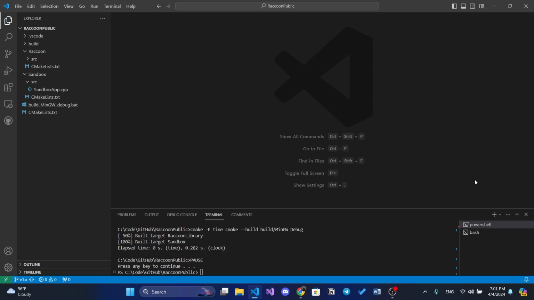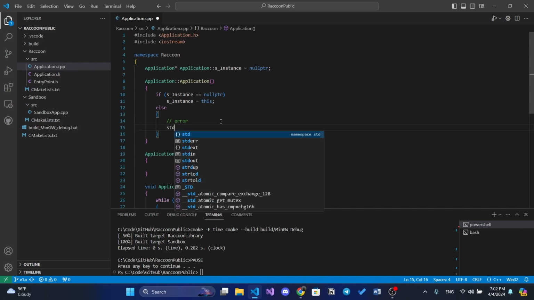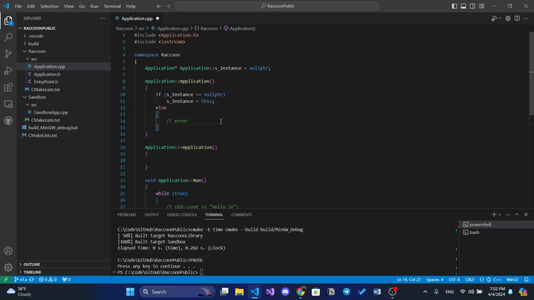The same goes for simple info messages. When your object isn't a null pointer, so it's initialized correctly, you just type that the object is initialized correctly, and that's an info. The same goes for a warning. So we can actually use cout like here. As you can see, we type an error here. We can actually use std cout and type some error. But that's not a good idea.